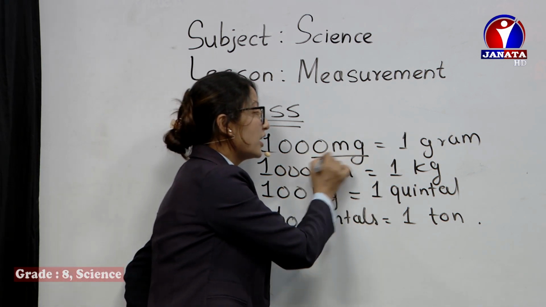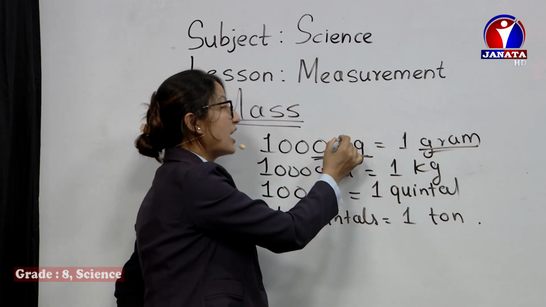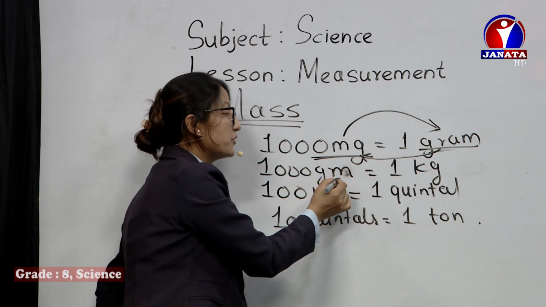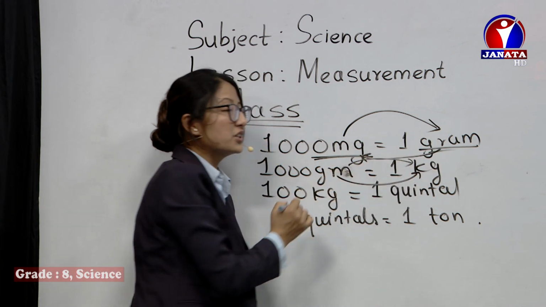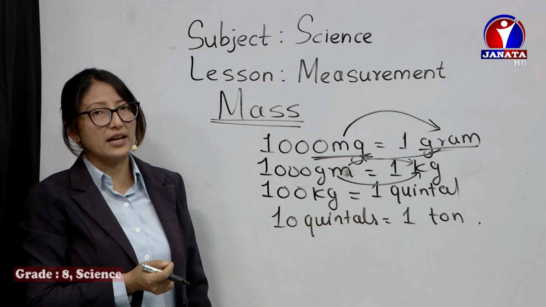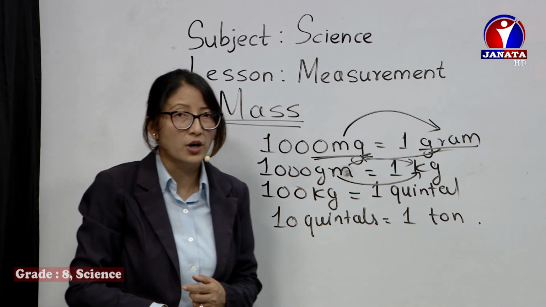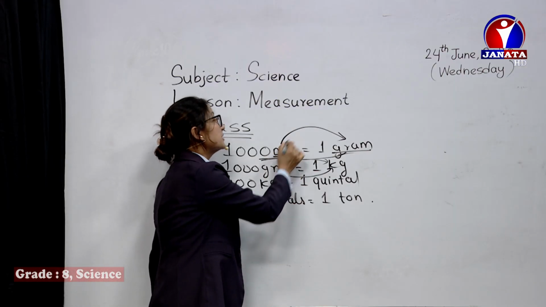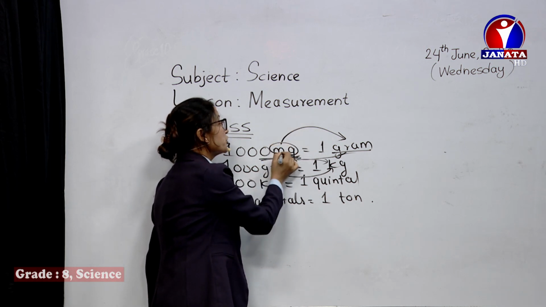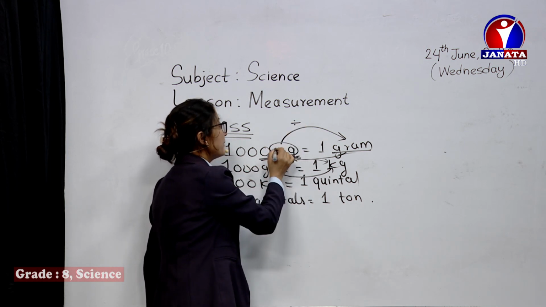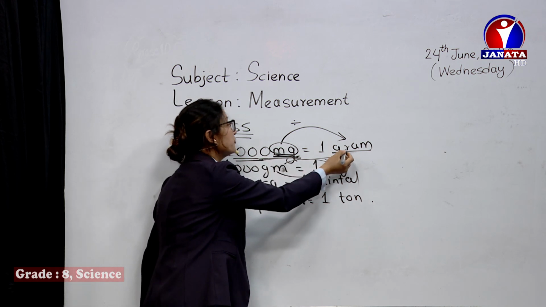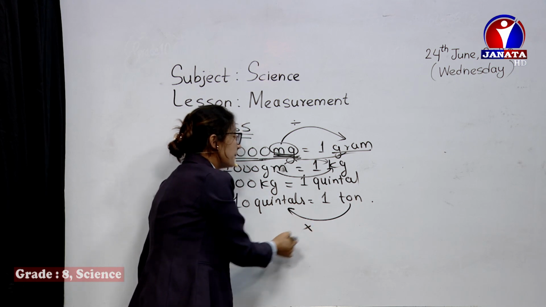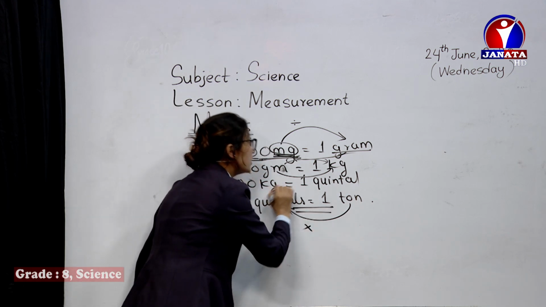Now in class 7 you have learned about conversion also. We have to be able to convert from milligram to gram or gram to milligram, and from gram to kilogram. These conversions are required. I would like to add a little bit here so that this can help you while solving the numericals. To change from a smaller unit to a bigger unit, we have to divide by the standard relation. If it's changing from a bigger unit to a smaller unit, you have to multiply by the same relation.